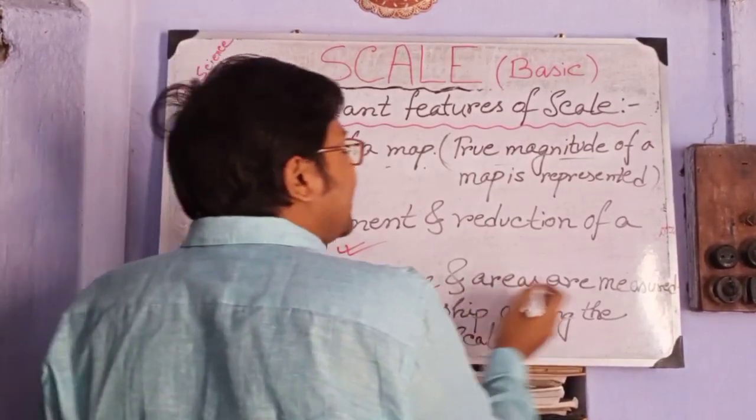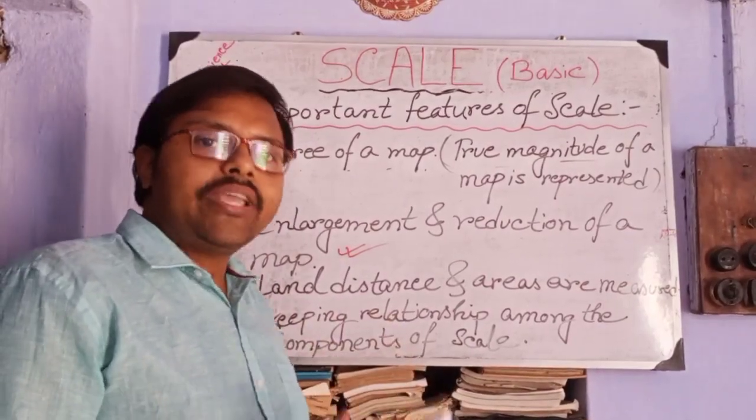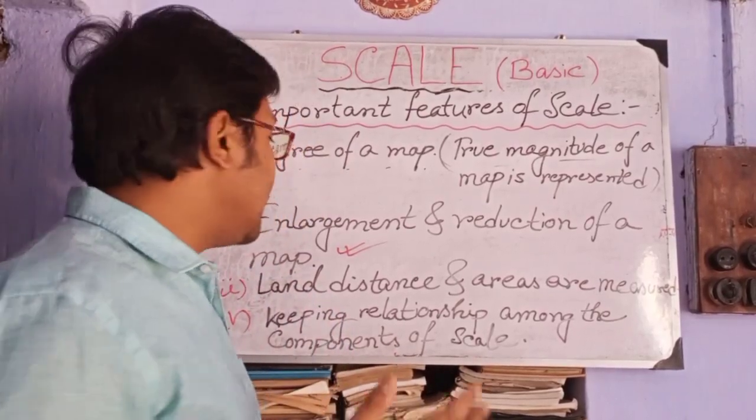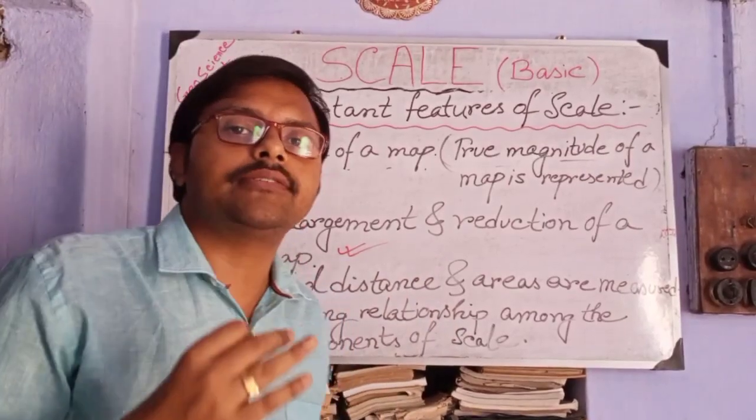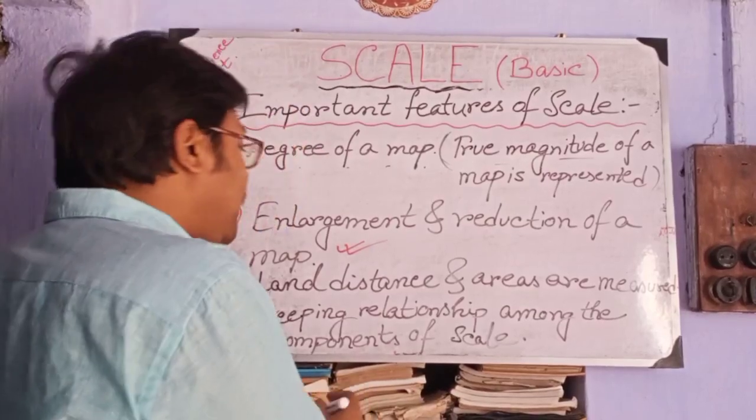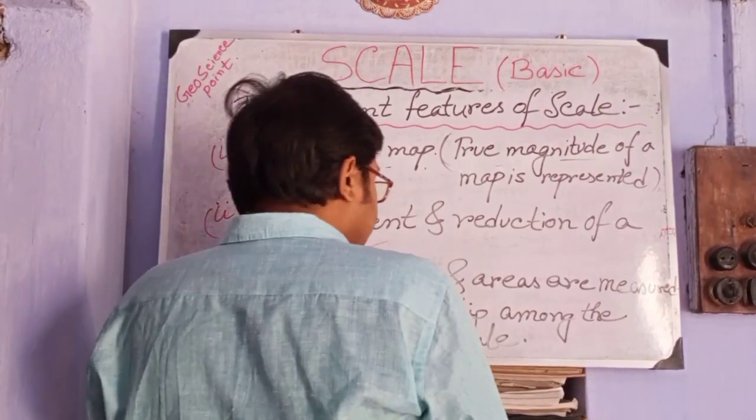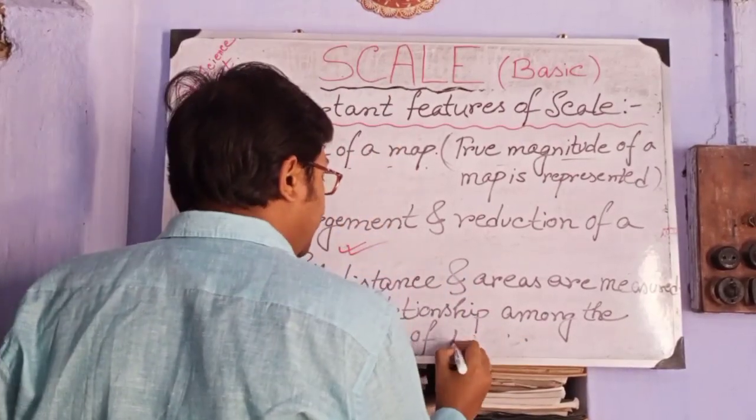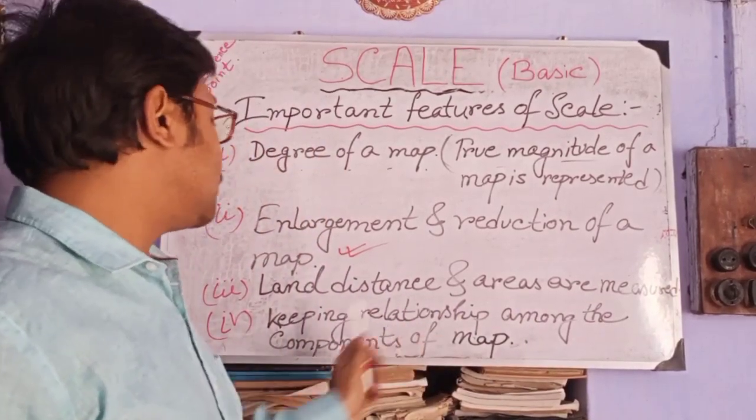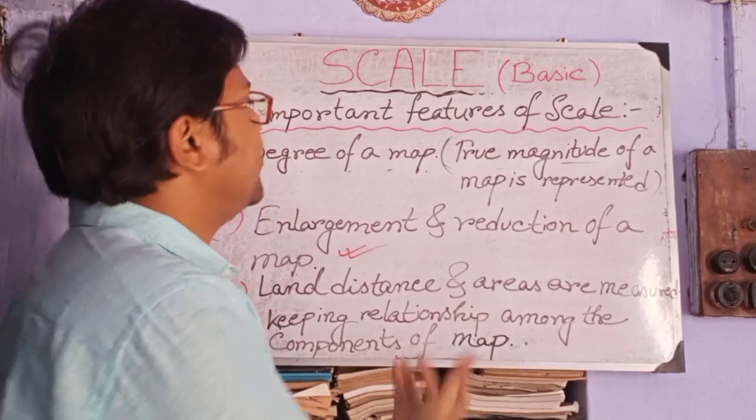Third one is that land distances and areas are measured. From a given map, we can measure the actual area on the ground and the distance between 2 points through scale. And the last one is keeping relationship among the components of a map. In a map, there are different types of components and their relationship is totally expressed by scale.